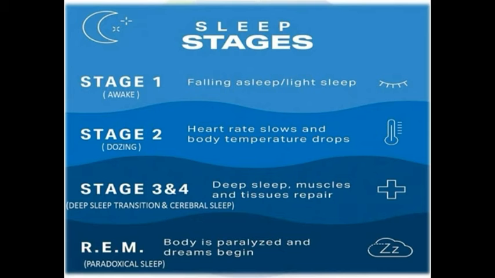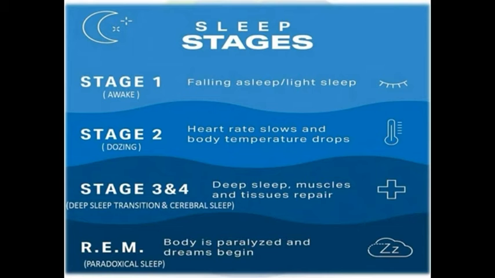So next we see the action of barbiturates and benzodiazepines on various organs. The first organ is CNS, and the action of barbiturates is dose dependent sedation, sleep, anesthesia and coma.